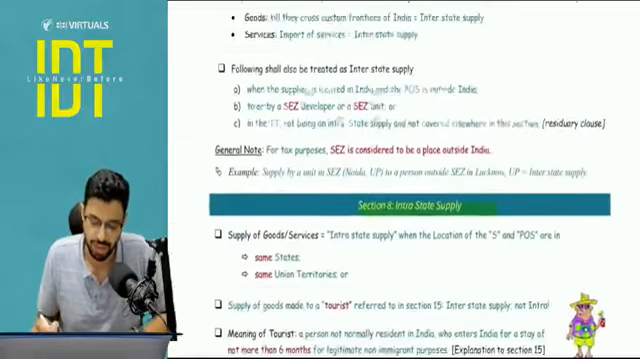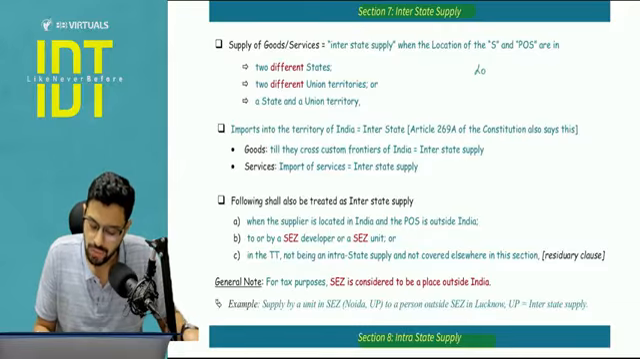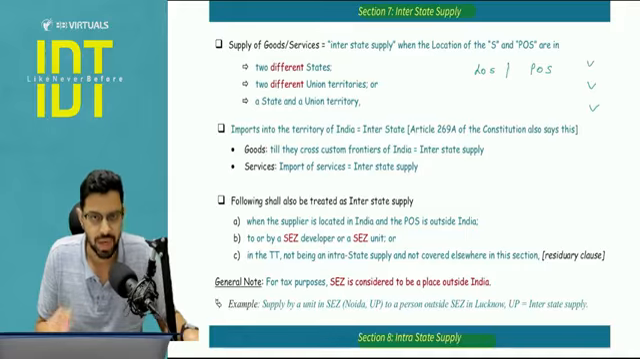Next, now 3 sections, section number 7 interstate supply, section number 8 intrastate supply, and section number 9 territorial water supply. Now pay attention, what is interstate supply? As I told you, interstate supply means the location of supplier and place of supply are in 2 different states, UTs, or 1 state and 1 UT.